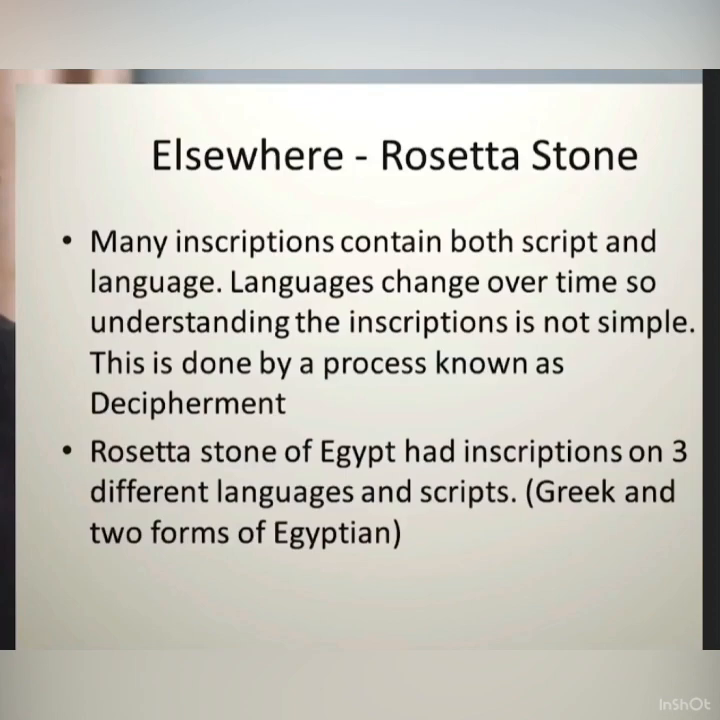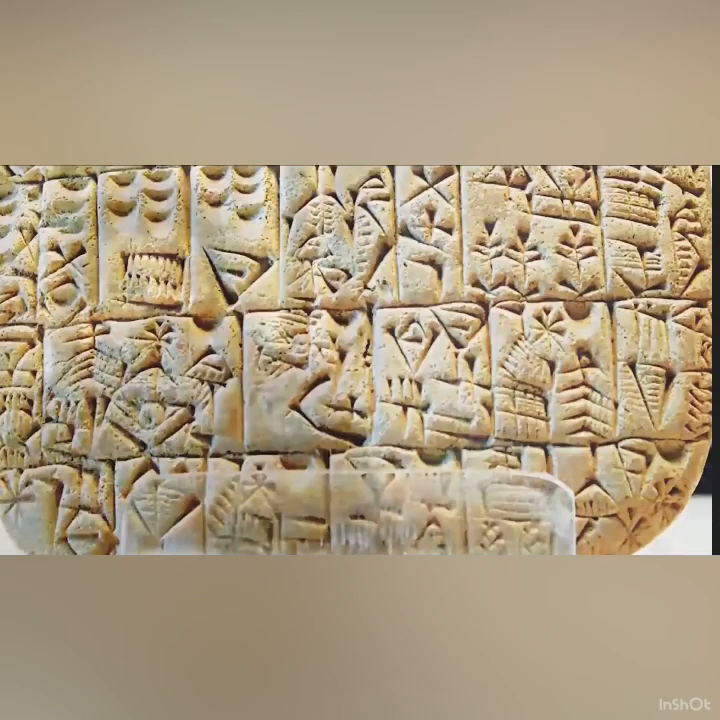The Rosetta Stone of Egypt has inscriptions in 3 different languages. This is an example of the Rosetta inscription. Rosetta is a town on the north coast of Egypt and the inscriptions are written in Greek and 2 forms of Egyptian.